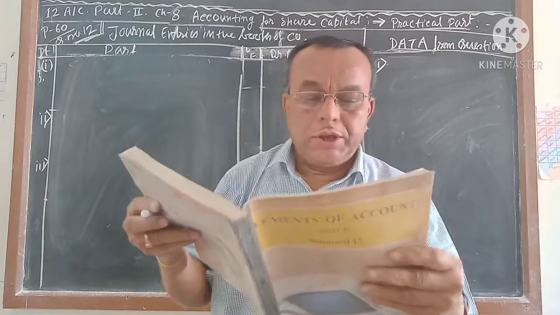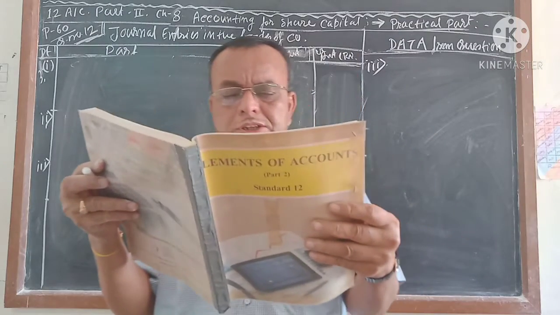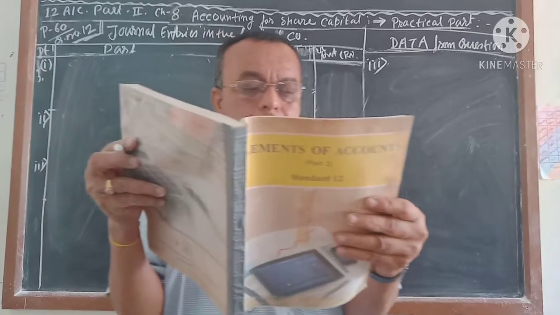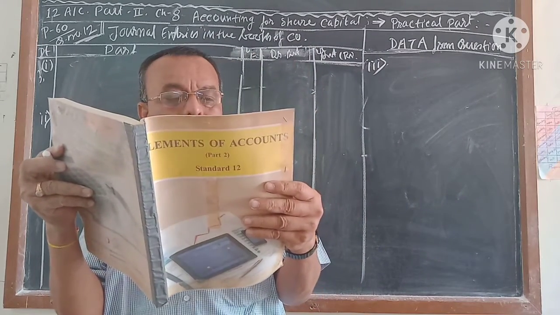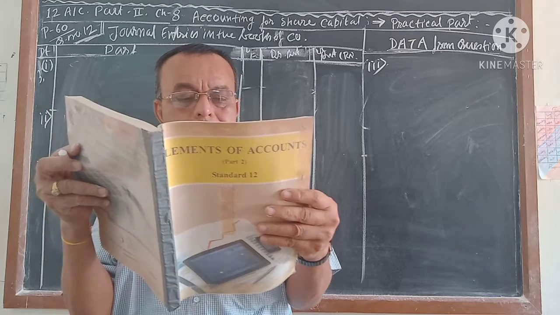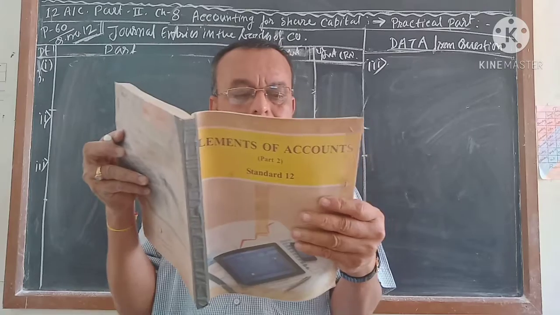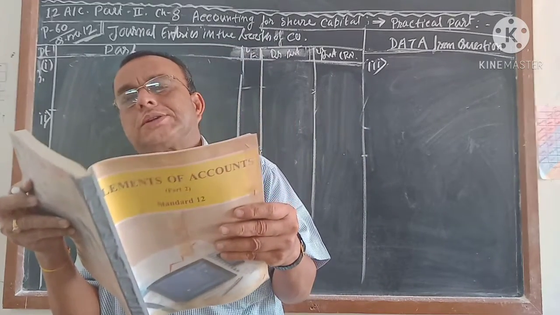A shareholder holding 3,000 equity shares of rupees 10 each has paid the application money at 13 per share including premium of 10, allotment money 13 per share including premium of rupees 10, and his shares are forfeited for non-payment of call of rupees 4 per share, and forfeited shares are reissued at rupees 7 per share.